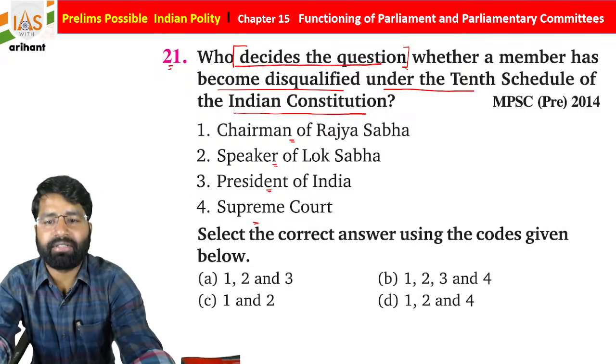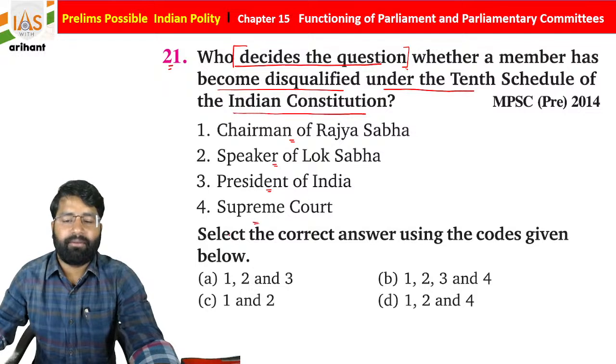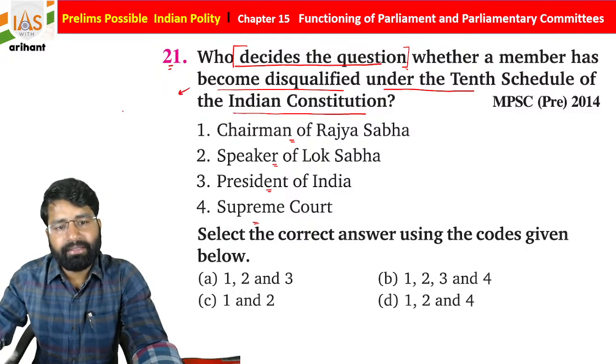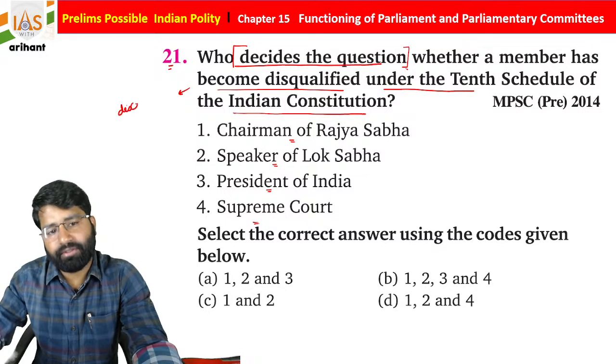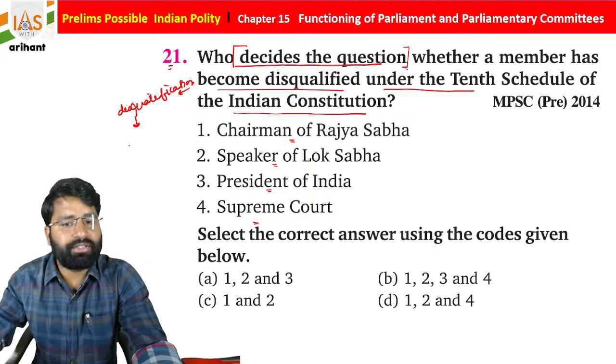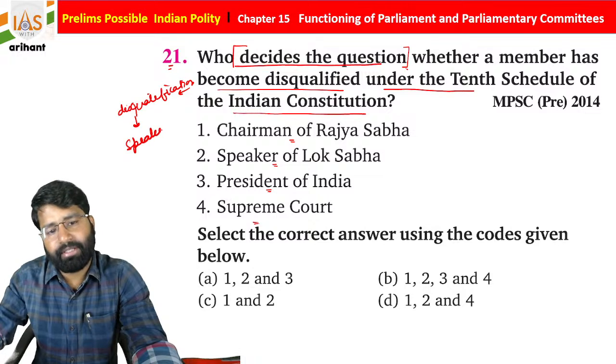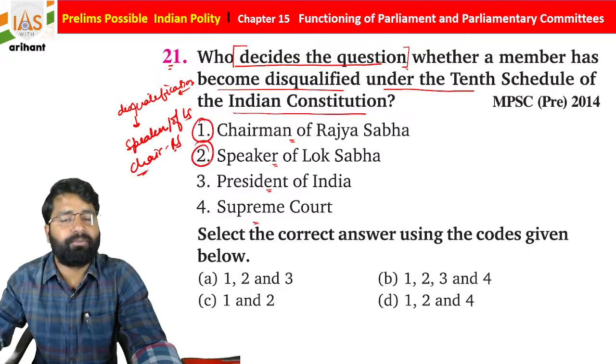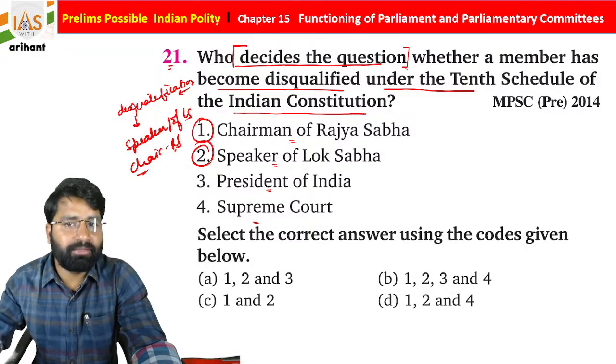So we all know the decision over disqualification is done by the Speaker of Lok Sabha and the Chairman of Rajya Sabha. So these two houses, 1 and 2, decide whether a member is qualified or disqualified.